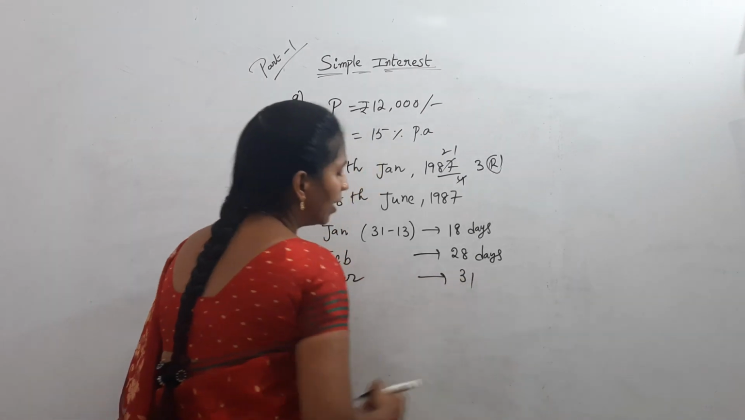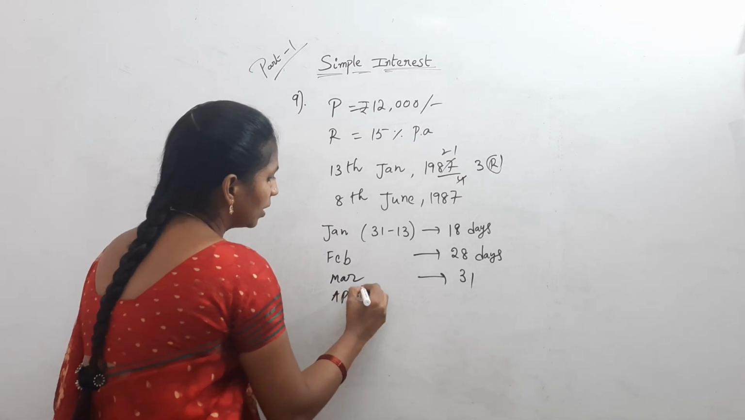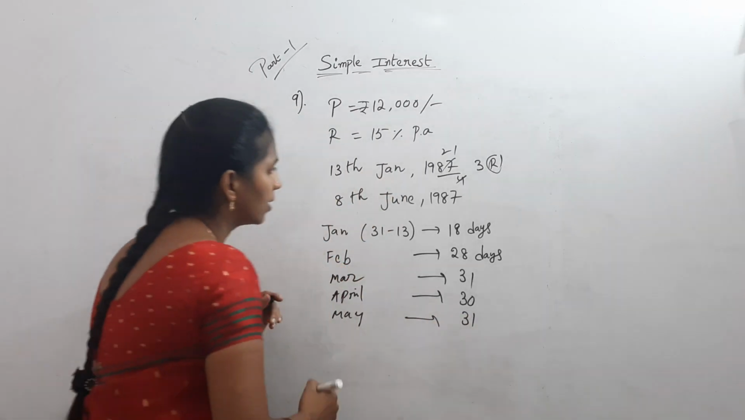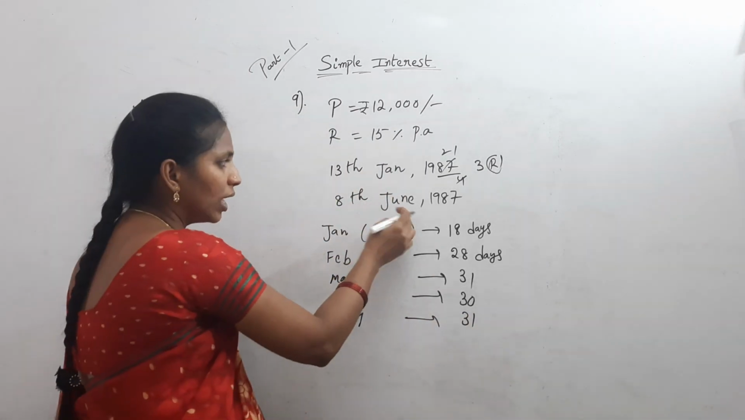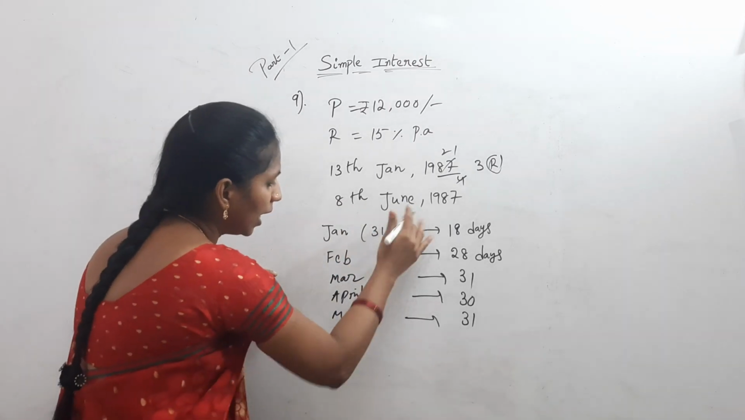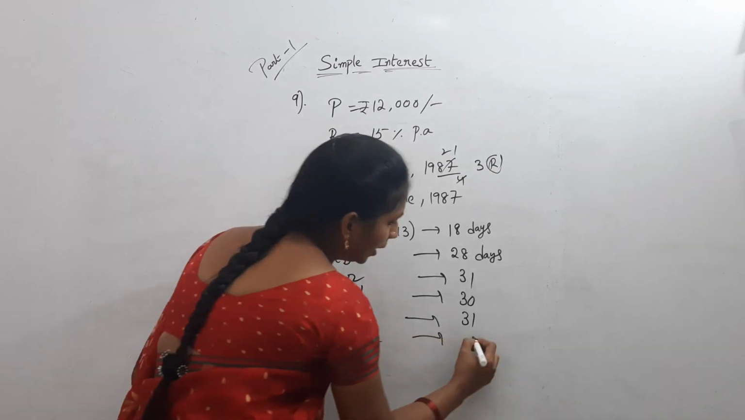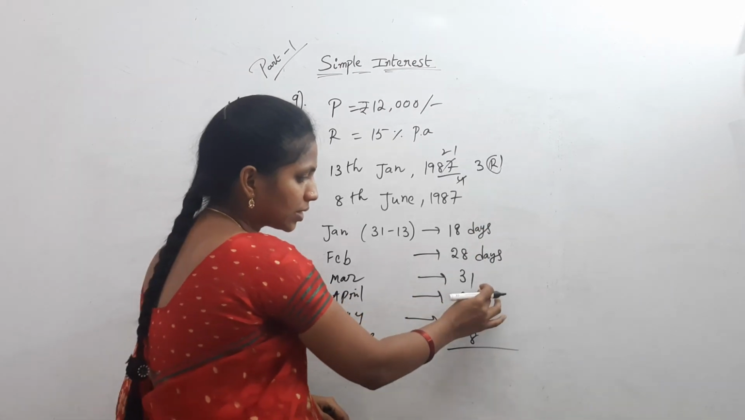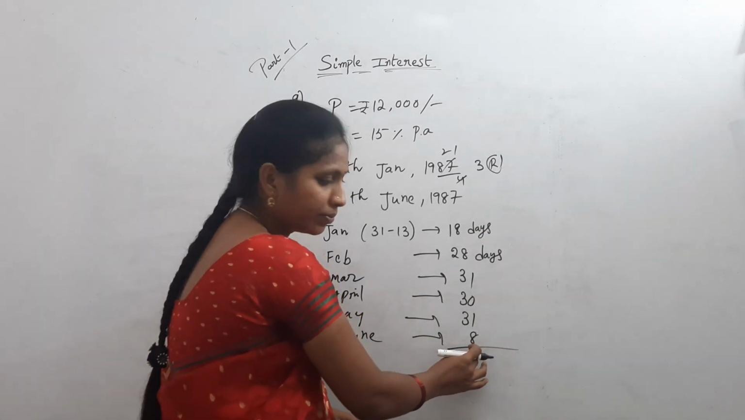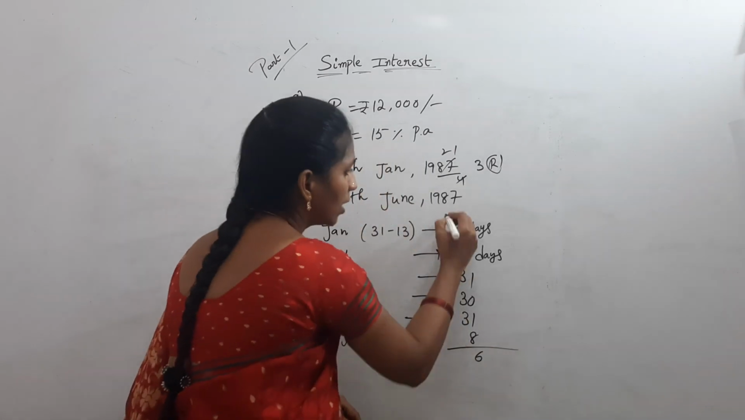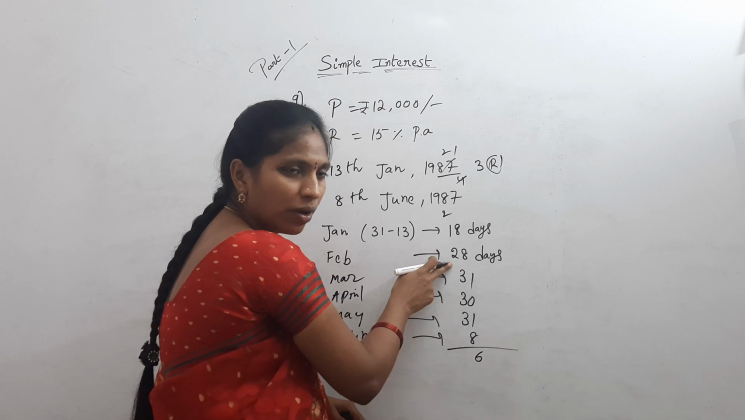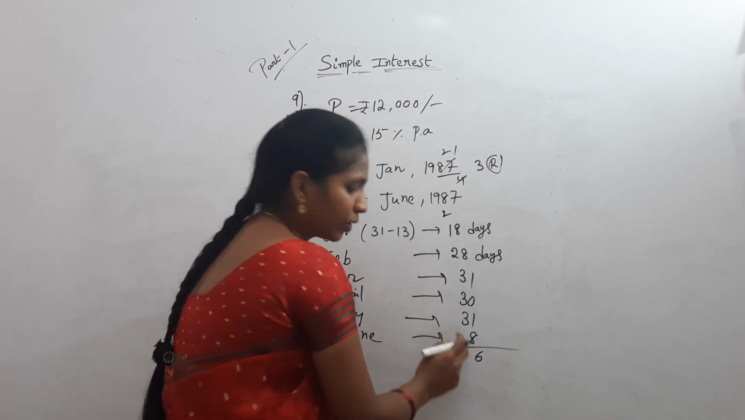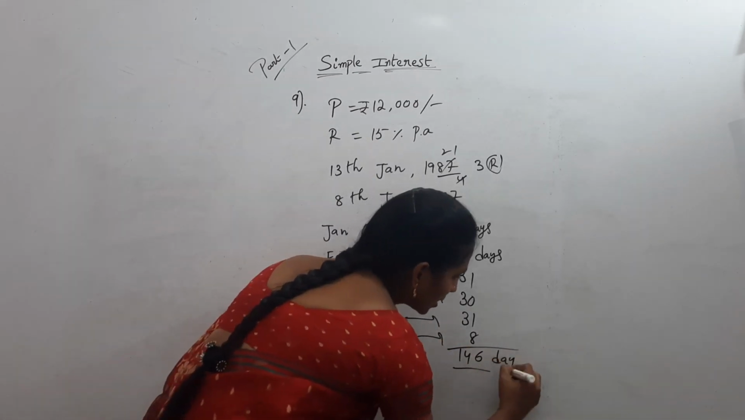How many days? 31 days. April, how many days? 30 days. May, how many days? 31 days. June, up to 8th June. So here 8th June. Alright, 8. Then add these days. 8 plus 8, 16, 17, 18, 18 plus 8, 26. 6 and 2 carry forward, 3, 3 plus 2, 5, 5 plus 3, 8, 8 plus 3, 11, 11 plus 3, 40. 146 days.